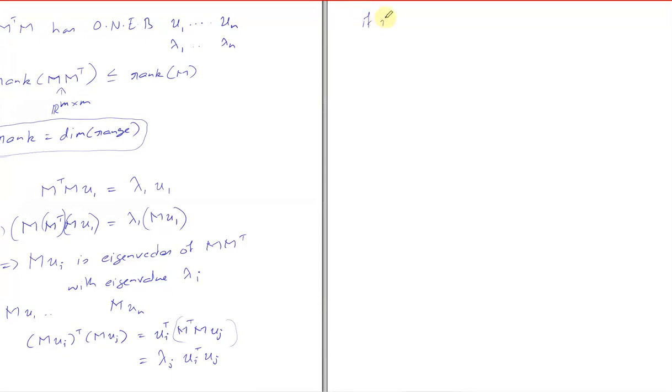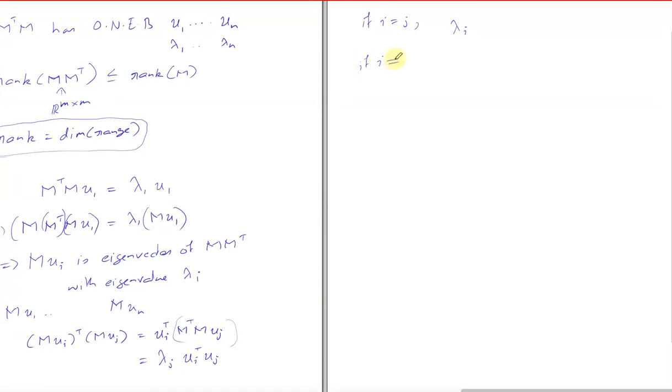u_i and u_j are orthonormal, so it has to be 0 unless i equals j. If i equals j, what is that? Dot product is 1. So you will get basically lambda_i.